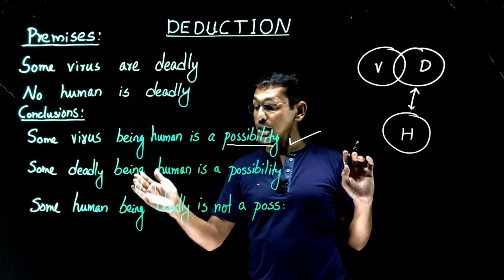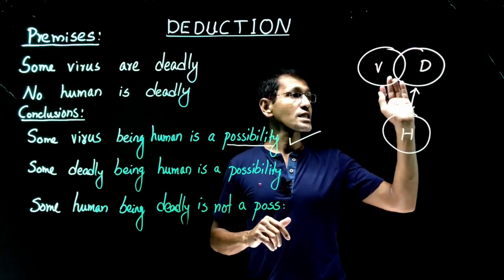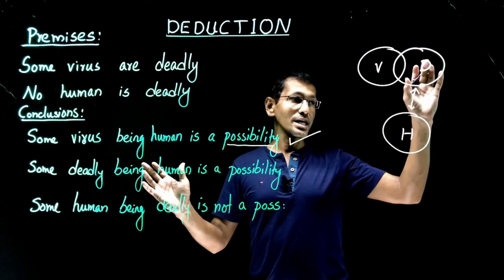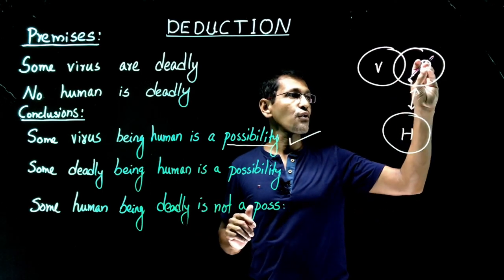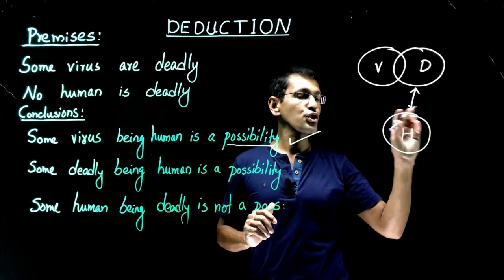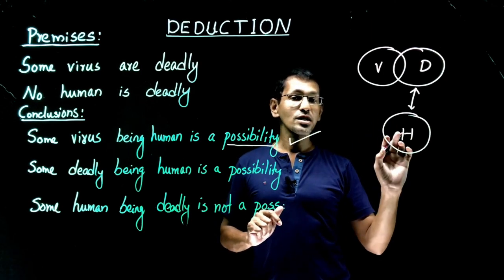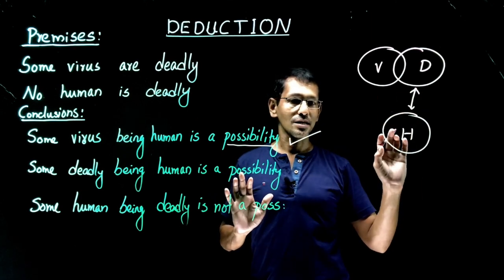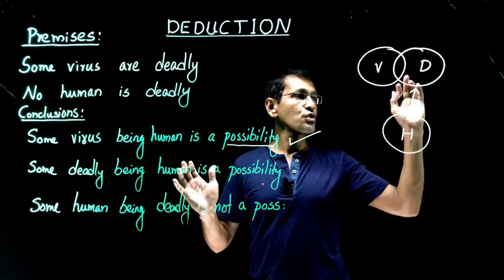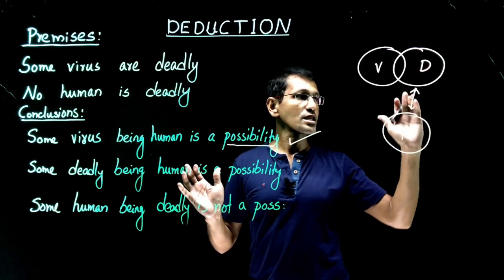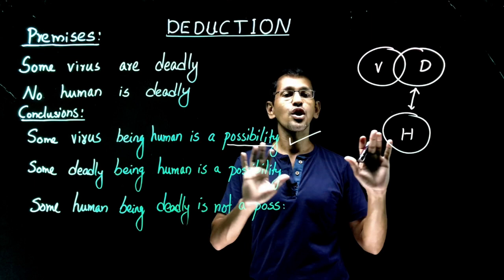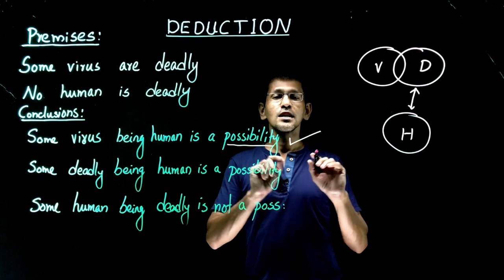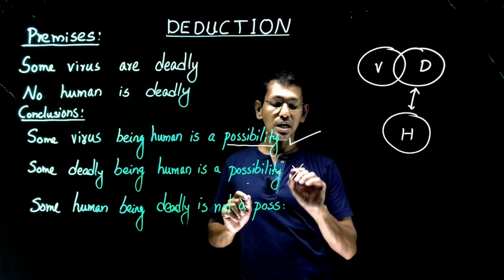Second one, some deadly being human is a possibility. Look at deadly, look at human. Is it possible for deadly to intersect with a human? Well, according to the statement, no human is deadly. Human cannot intersect with a deadly. That means the intersection between deadly and human is not possible. So some deadly being human is a possibility is not correct. It is invalid, so it doesn't follow.